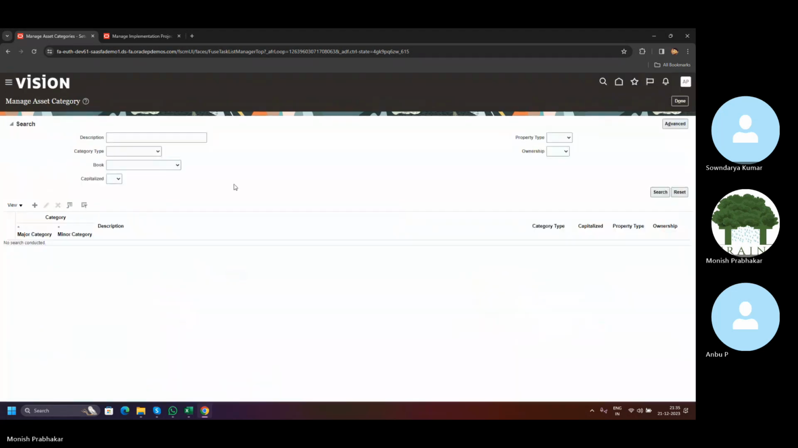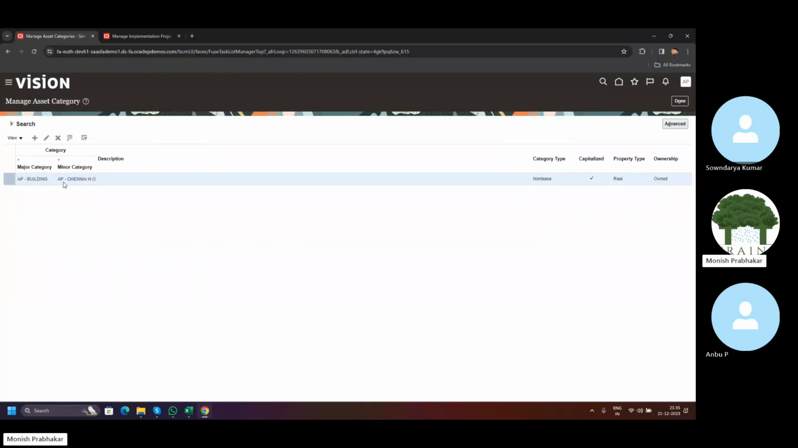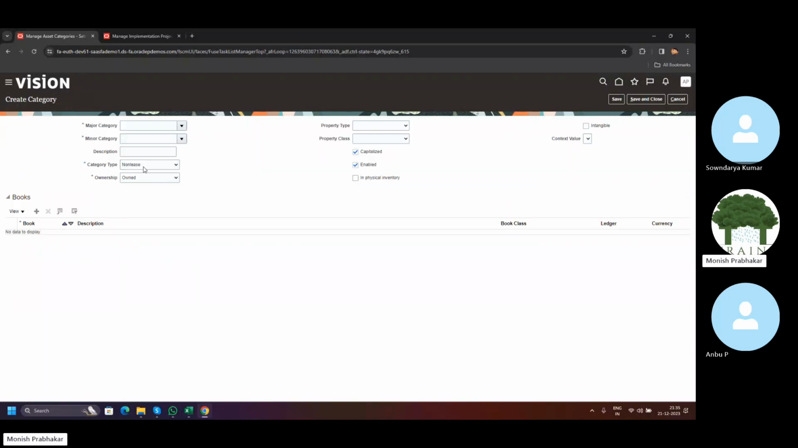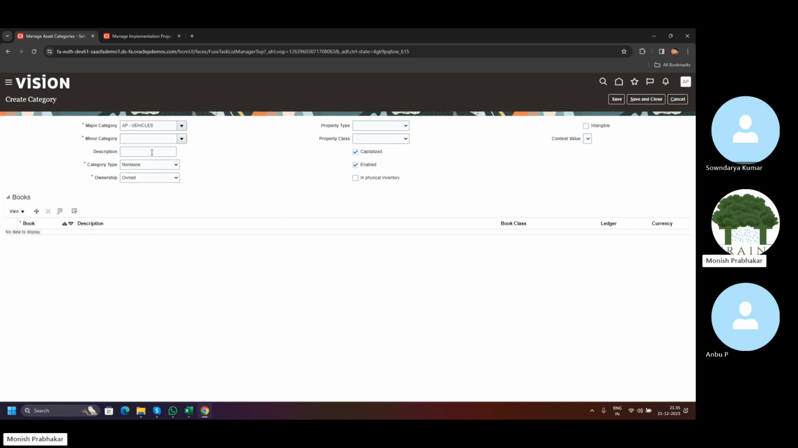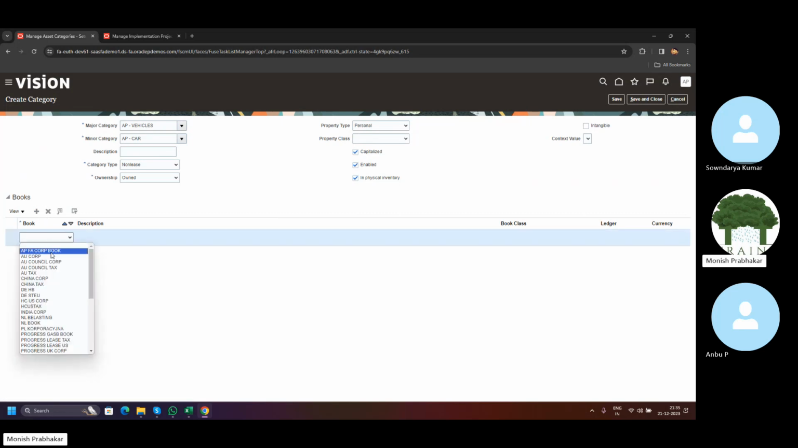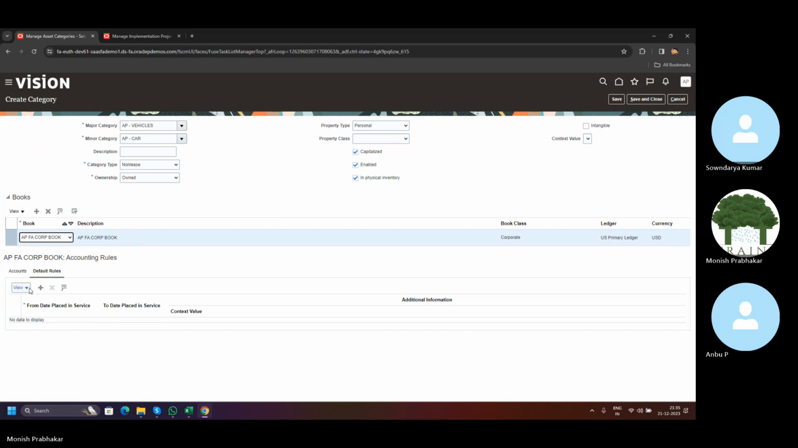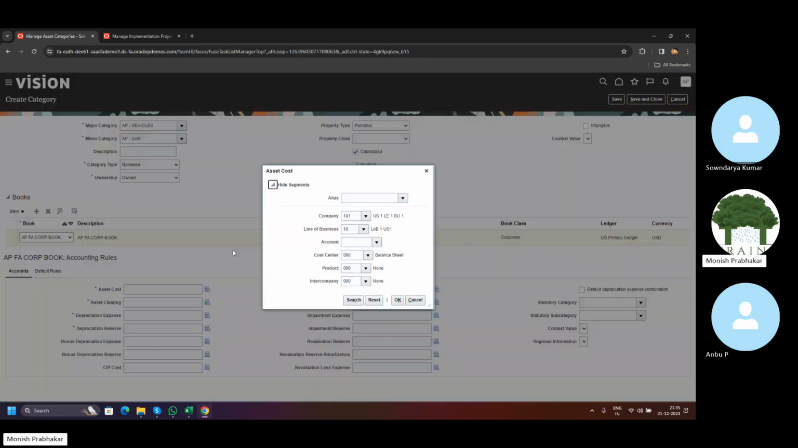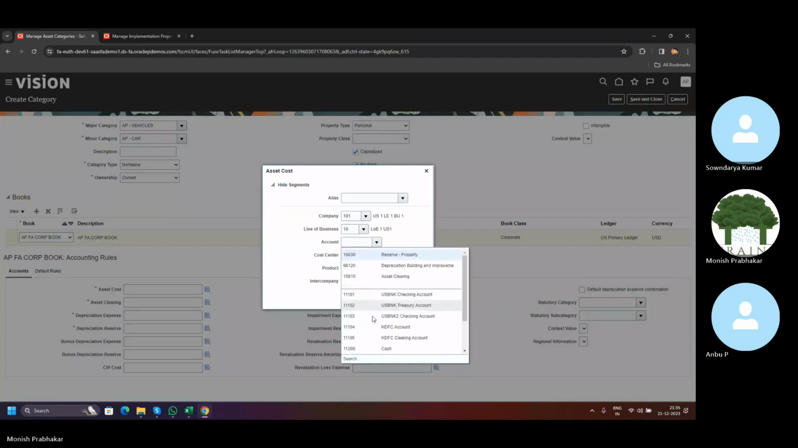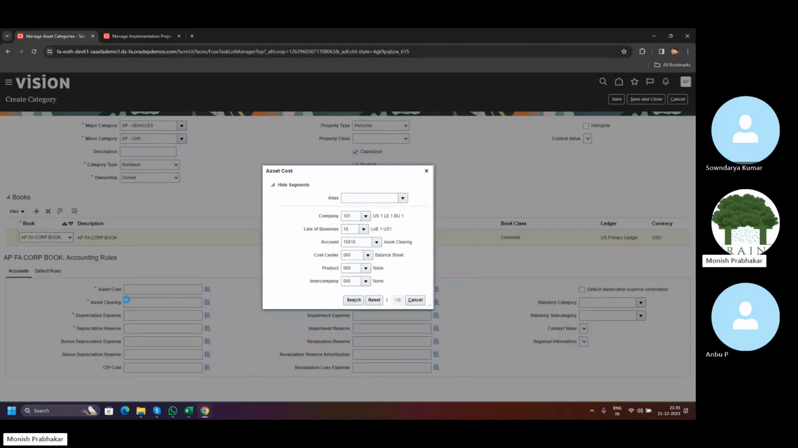Yeah. So now I will choose our asset book, and then if I click on search, here we will add one asset category. Now I will add another asset category with depreciation. Let it be vehicles, car, property, personal, in physical inventory, plus. So this one is APFA car book, accounts. Here I will choose asset clearing.